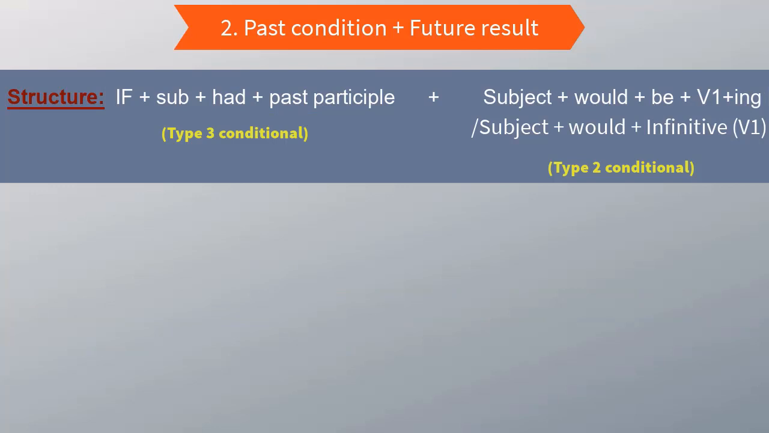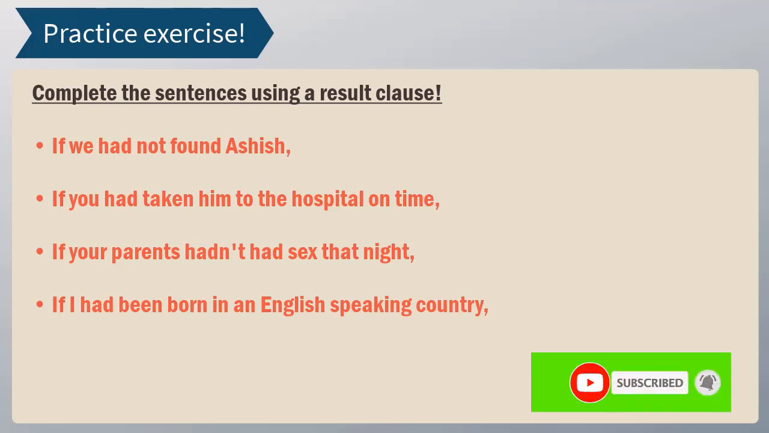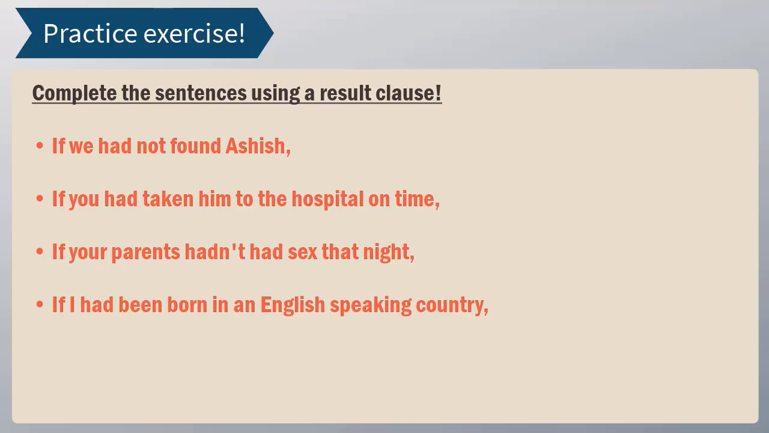Let us do some practice together. So on your screen, you have some if clauses. What you have to do is pause the video and complete the sentence. Write the result clause. The if clause is in the past, so you can either use a future result or a present result. Pause the video and do it. Alright guys, hope you've done it. Now let us do it together.